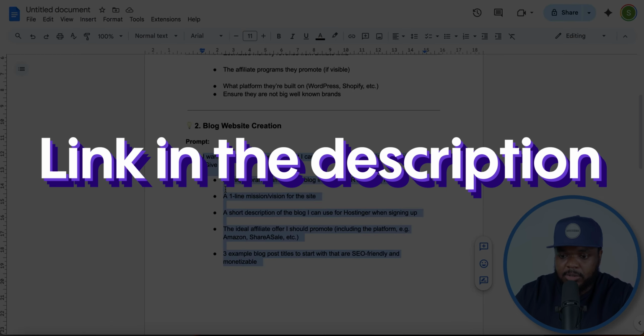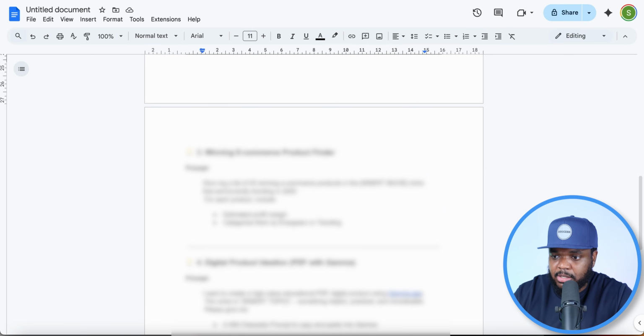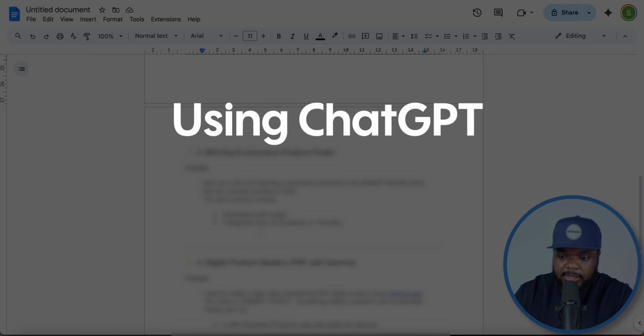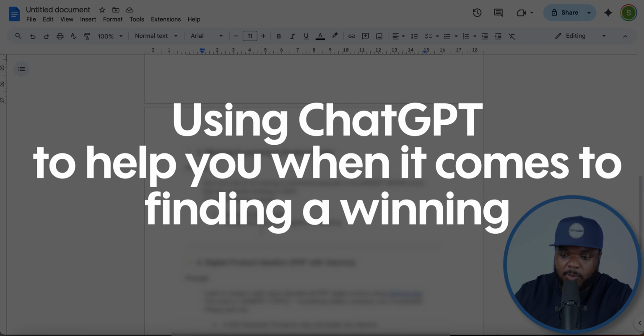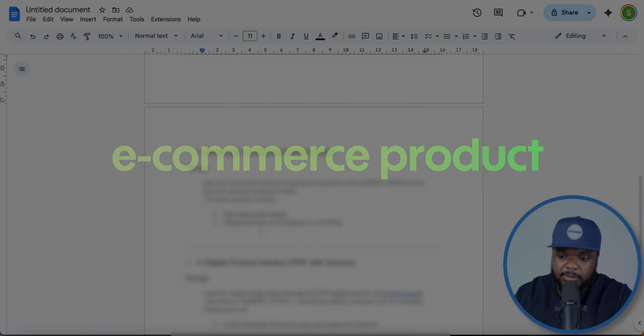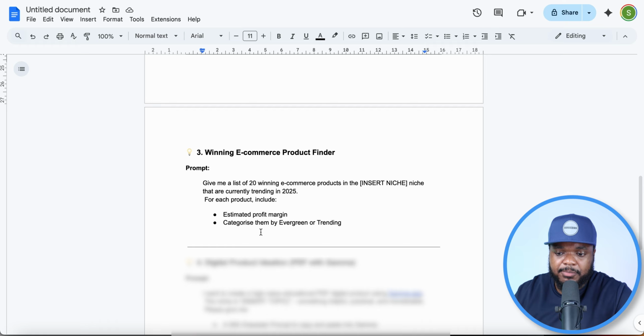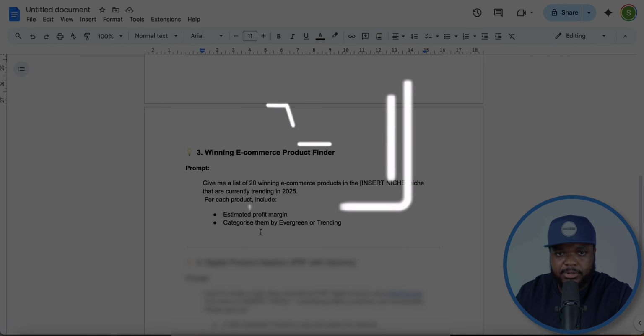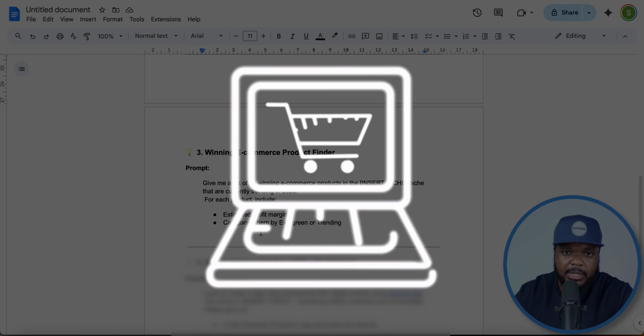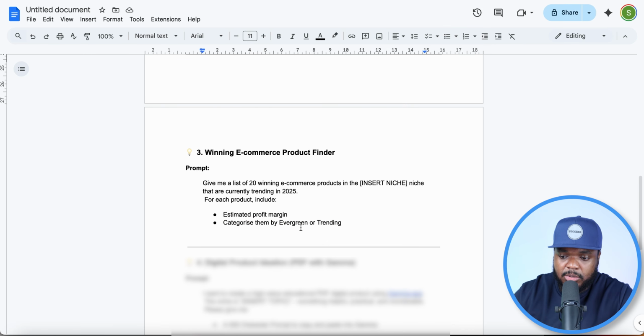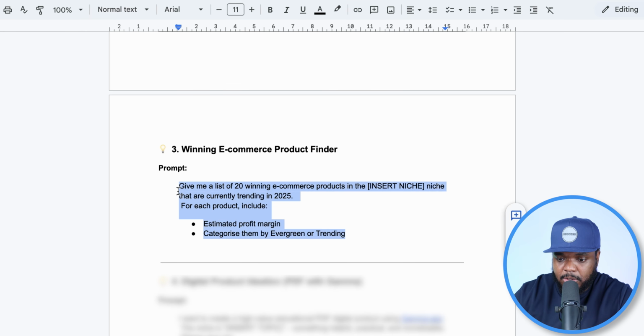But let's move on to the third prompt, which is using ChatGPT to help you when it comes to finding a winning e-commerce product. So let's say you would rather go down the route of selling some sort of e-com product, and you want to go down the dropshipping route as well. What you can do is just use this prompt. So I'm just going to copy it like that.